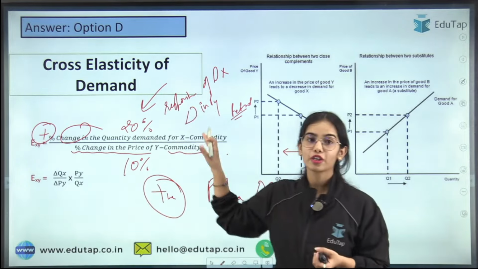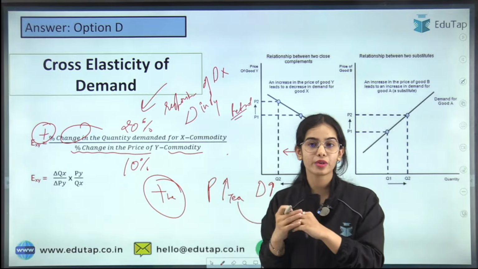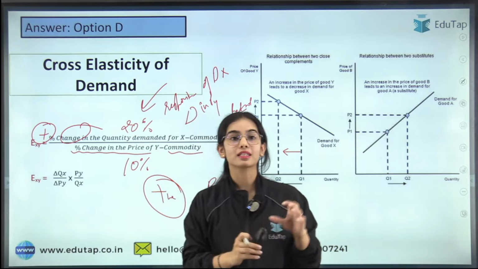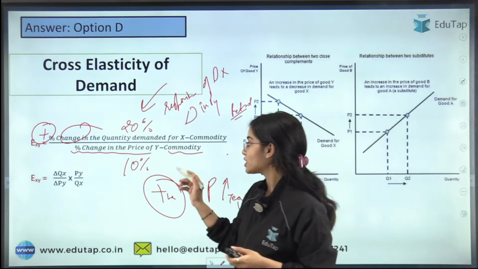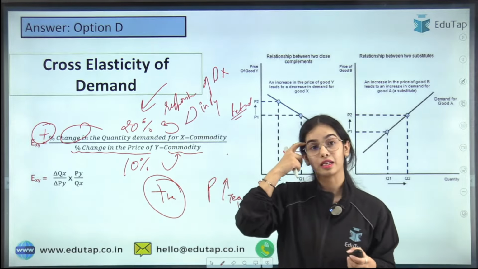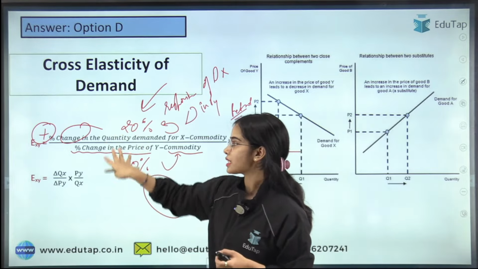First of all, which kind of goods are they? Substitute goods, normal goods, or complementary goods? I hope it is clear that if they have a positive sign, they are the substitute goods. If the price of Y is increasing, the quantity demanded of X is increasing. So they are the substitute goods, and this shows the cross elasticity of demand.